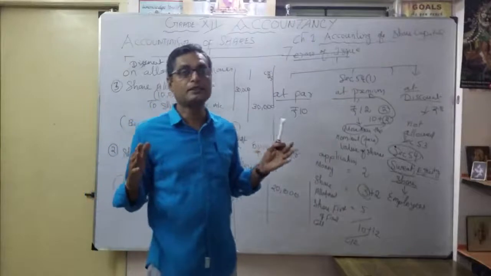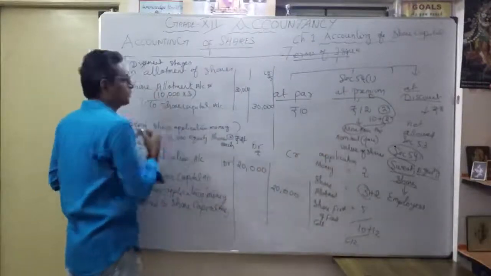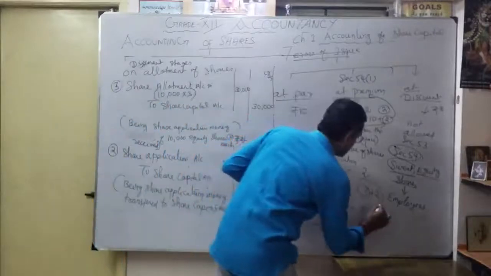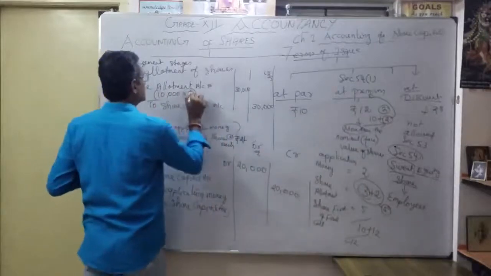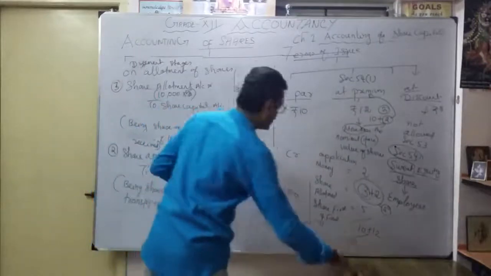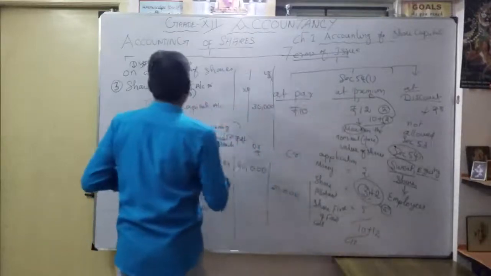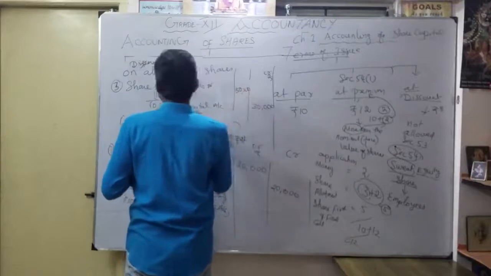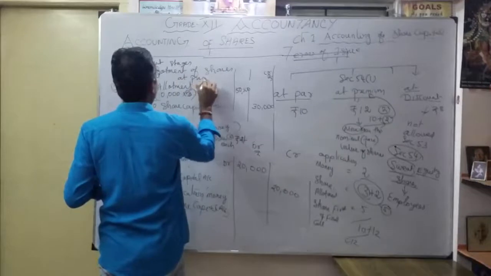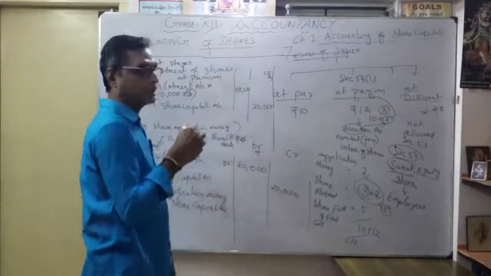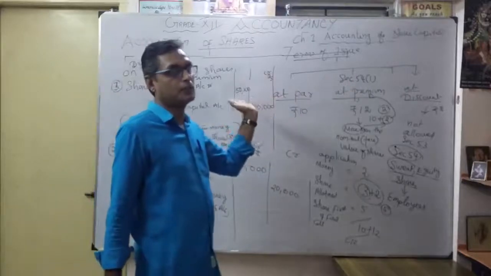Suppose this is coming under at premium. So what are you going to pass in the same place? As a premium, total how much? Here it totally comes to 5 rupees, 3 plus 2. So I will change it here to 5 rupees. The debit part is 50,000. This is on allotment of shares at premium. I am comparing two terms of issue here: previously at par, and now at a premium.